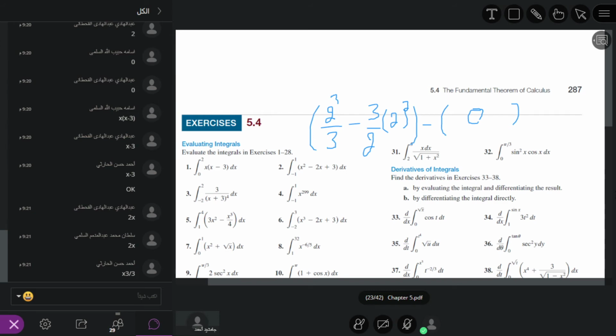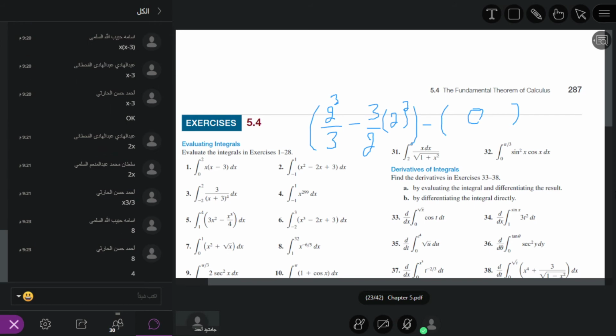So what is 2 power 3? Ahmad Al Harsi, what is 2 power 3? 2 power 3 is 8. So it is 8 divided by 3 minus, what is 2 power 2? 4.